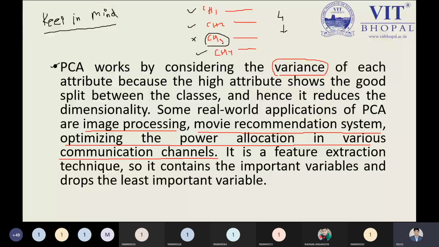So the transformation of the power allocation will not go through that channel. So how many do we have? 3. So what you are doing right now is trying to reduce the dimensionality of features from 4 to 3, or high to low. This 3 is lower than the previously defined 4. So from this point, we can understand that PCA is applicable anywhere in practical life.